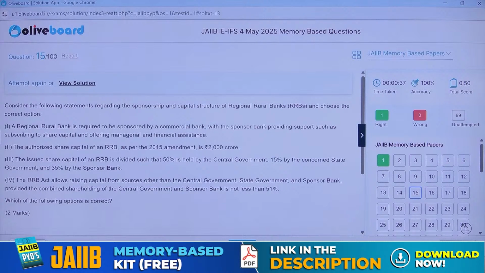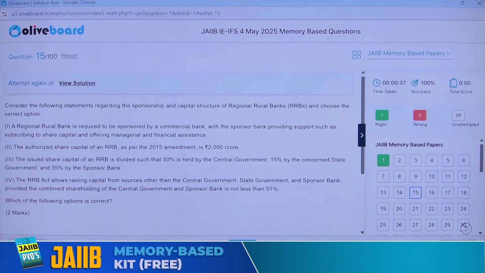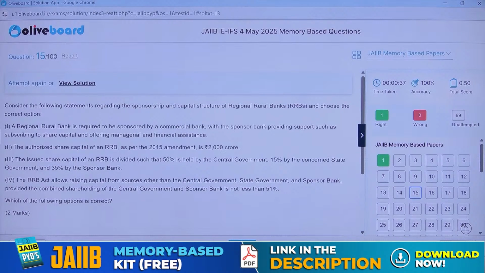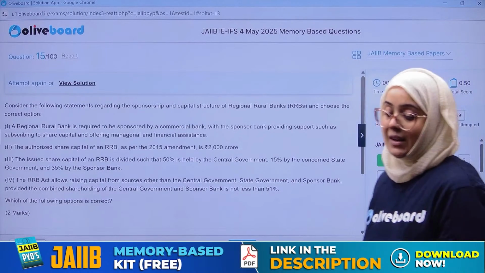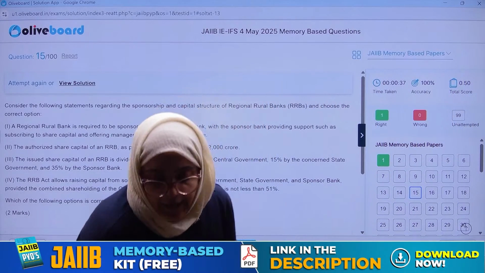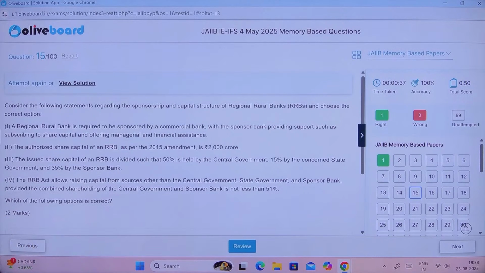The issued share capital of RRB is divided into 50% held by central government, 15% by the state government, and 35% by the sponsor bank. The RRB Act allows raising capital from sources other than central, state, and sponsor bank, provided that the combined shareholding of the central government and the sponsor bank is not less than 51%. Very easy question. We have to choose the correct option here.